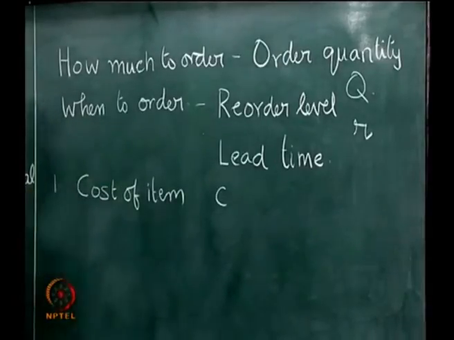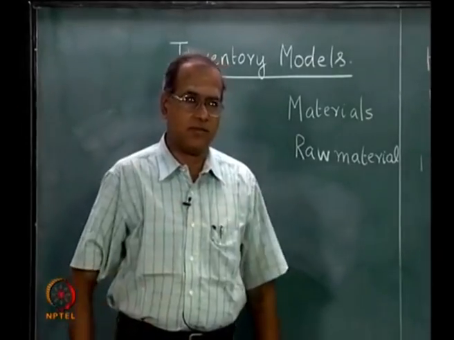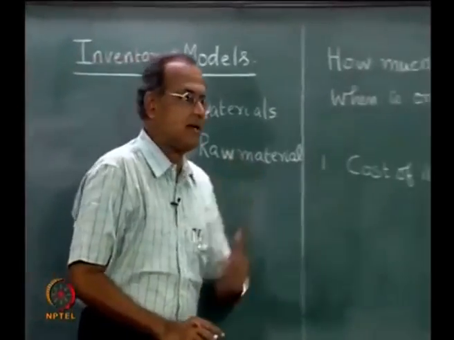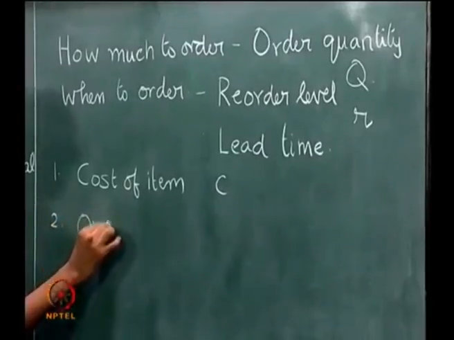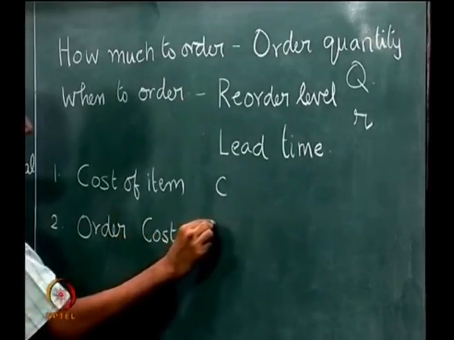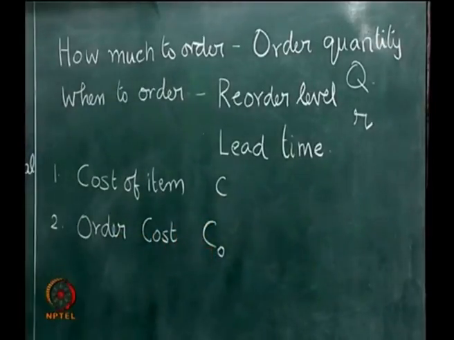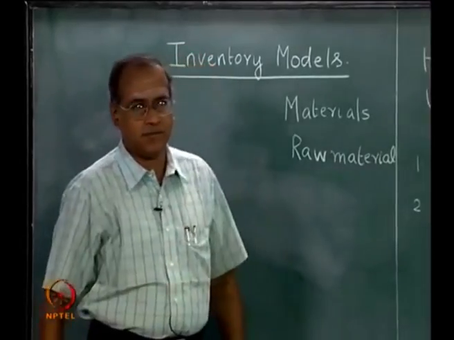But in addition to the cost of the item, there are a few other costs that we incur. Now, there are three other types of costs. One is called order cost or ordering cost, which is denoted by the notation C naught, or C0, order cost, which is incurred every time an order is placed for an item.